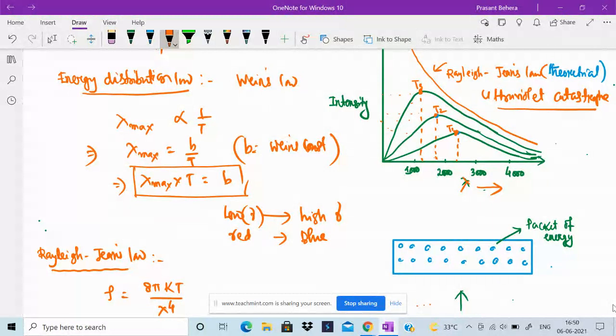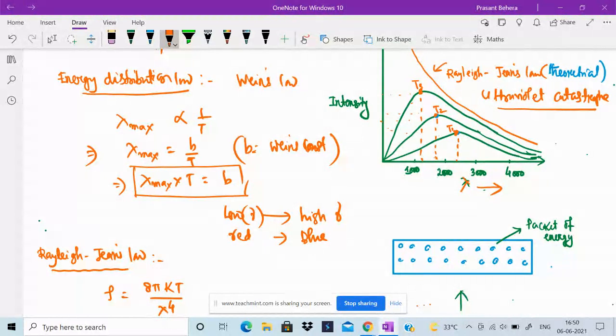The experimental values give the curve in this way, and in Rayleigh-Jeans law, the curve increases and increases without attaining a peak. So this divergence at the higher frequency of the radiation is called the ultraviolet catastrophe, or the Rayleigh-Jeans catastrophe.